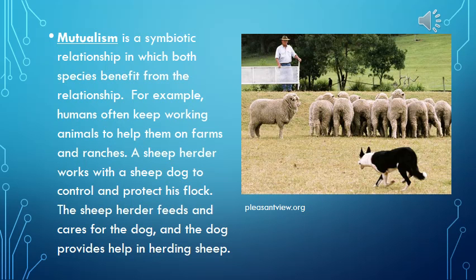Mutualism is a symbiotic relationship in which both species benefit from the relationship. For example, humans often keep working animals to help them on farms and ranches. A sheep herder works with a sheepdog to control and protect his flock. The sheep herder feeds and cares for the dog, and the dog provides help in herding sheep.